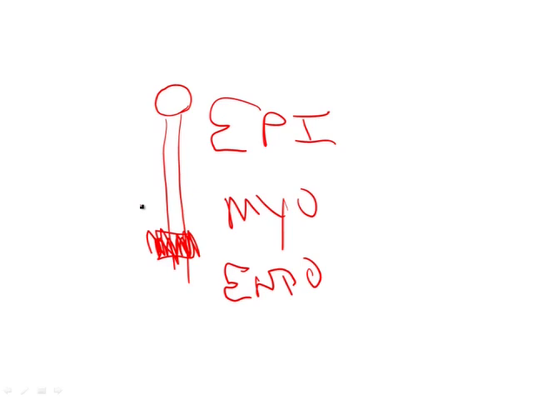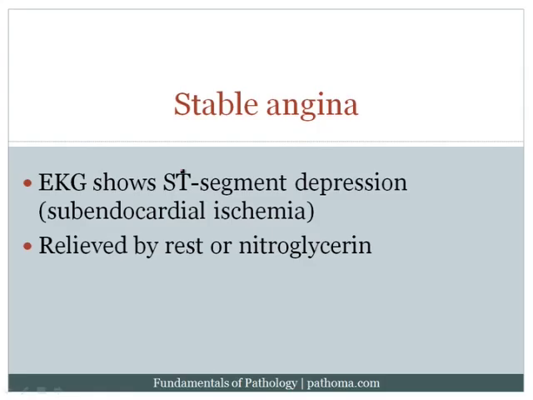You're going to get subendocardial, right underneath the endocardium, you're going to get subendocardial ischemia. And the hallmark of subendocardial ischemia or damage on an EKG is ST segment depression. Now, the chest pain in stable angina will be relieved by rest, and that's because you decrease the demand of the myocardium by resting, which then will decrease the amount of blood flow that needs to be provided to the myocardium. Another way to relieve the chest pain would be nitroglycerin.